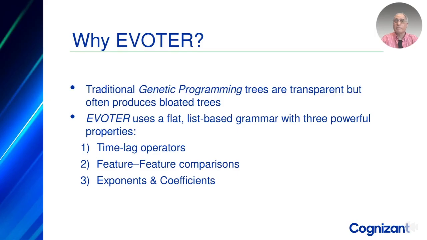Traditional genetic programming systems evolve rule sets as trees. While trees are technically interpretable, they often become bloated and hard to read. EVOTER takes a different approach. We use a flat list-based grammar which helps maintain simplicity, and we extend it with three key properties.